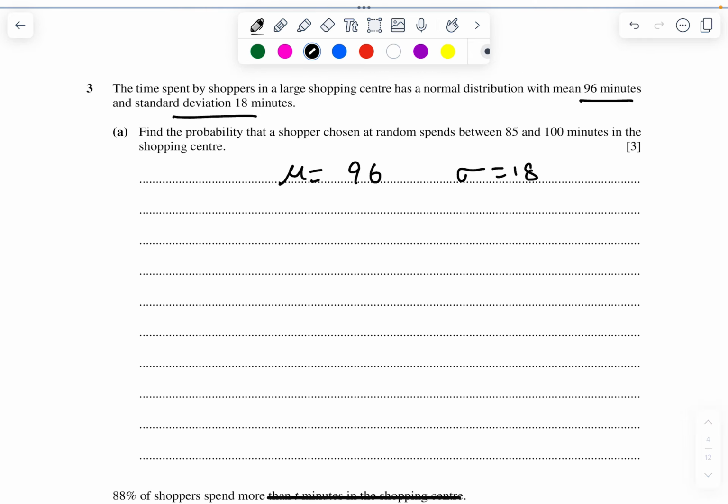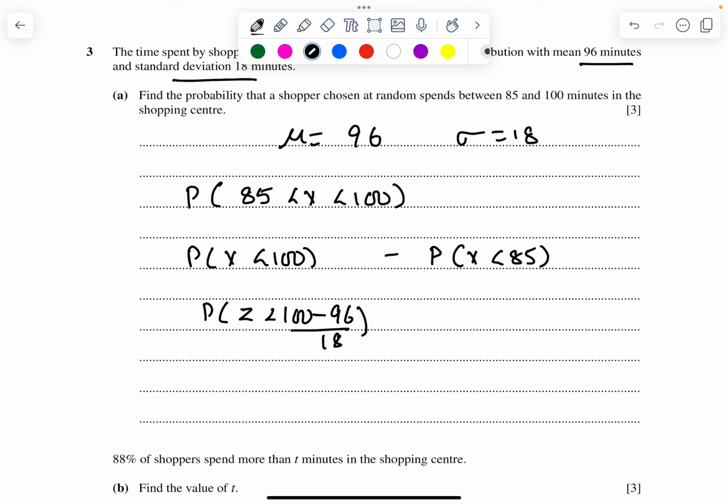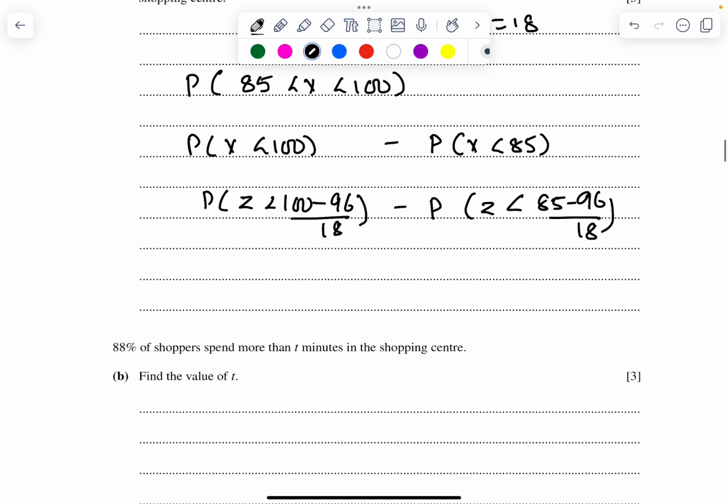85 and 100. So it's going to be probability of x less than 100 minus probability of x less than 85. So probability of z less than (100 minus 96) upon 18 minus probability of z less than (85 minus 96) upon 18. So probability of z less than 0.2222 minus probability of z less than minus 0.611.